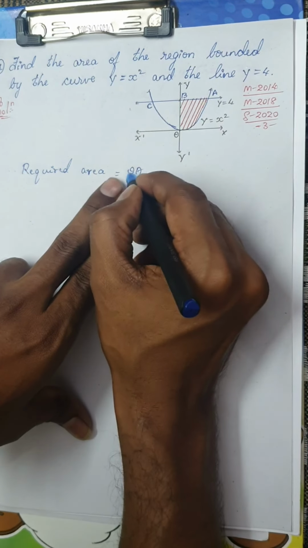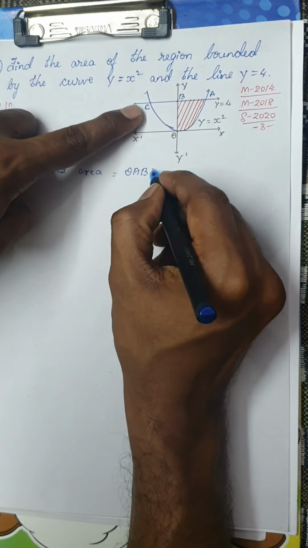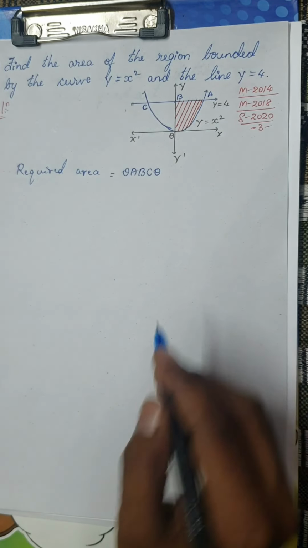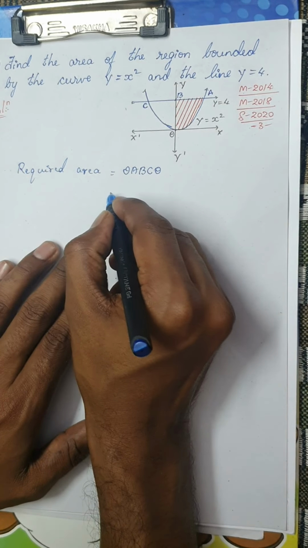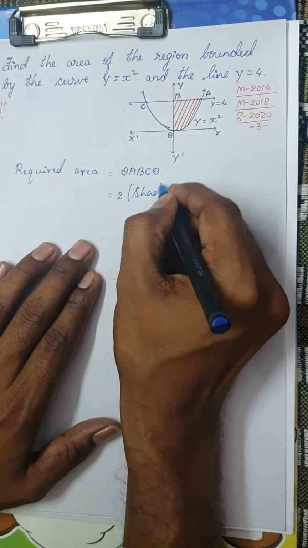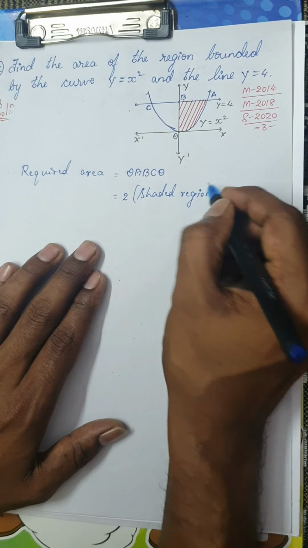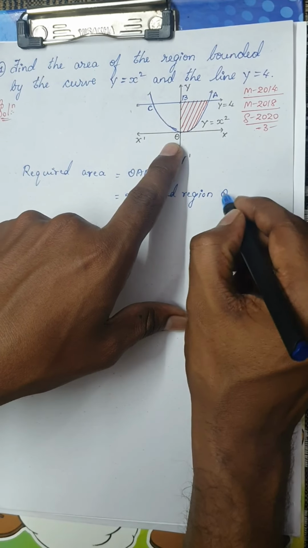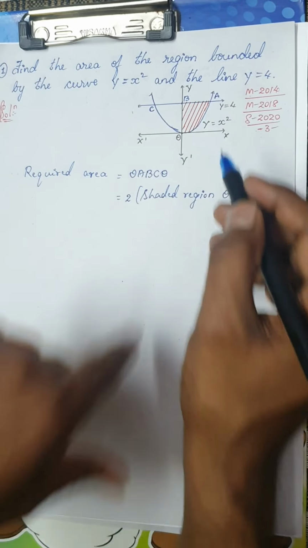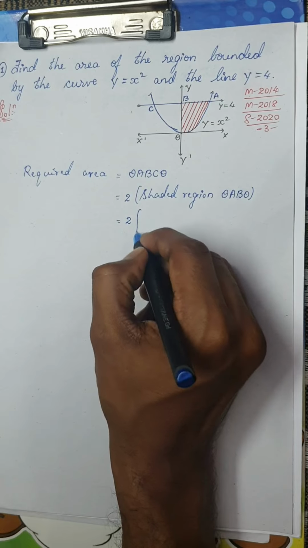Okay, the required area is O, A, B, C, O. But I'm not going to find out the entire area, but I will write this as 2 times the shaded region. Okay, what is the shaded region here? O, A, B, O. You have to start and end up there. Okay, very simple. So this is nothing but 2 times.